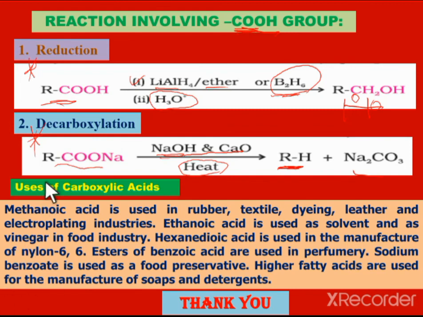Next, the uses of carboxylic acids. Methanoic acid is used in the rubber, textile, dyeing, leather and electroplating industries. Ethanoic acid is used as a solvent and as vinegar in the food industry. Next, hexane dioic acid, also known as adipic acid, can be used in the manufacture of nylon 6,6.